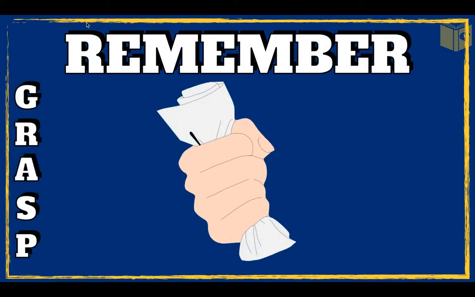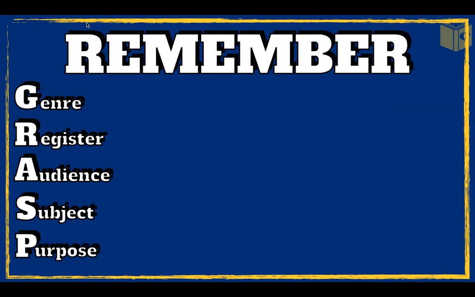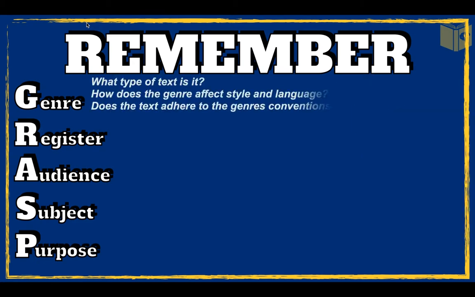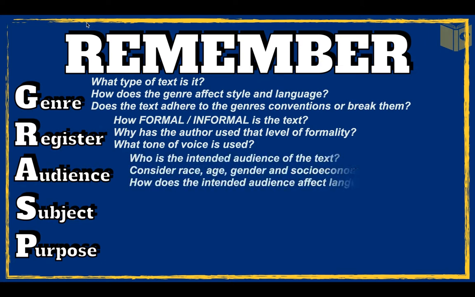Remember, when you're analysing a text, grasp it. Genre, register, audience, subject, and purpose. Here are a few questions to help you do this. What type of text is it? How does the genre affect style and language? And does the text adhere to the genre or break it? Register. How formal or informal is the text, and why has the author used this level of formality? What tone of voice is used?